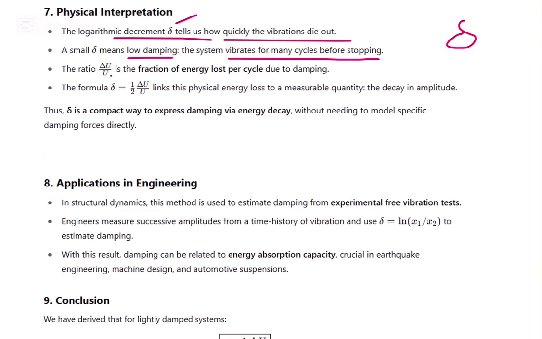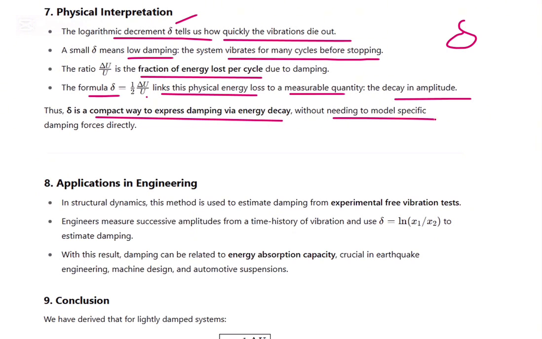And the ratio delta U by U is the fraction of energy lost per cycle due to damping. The formula links the physical energy lost to a measurable quantity, the decay in amplitude. With the decay in amplitude, we can find out the logarithmic decrement. Delta is a compact way to express the damping via energy decay. By finding out how the energy is decaying, we can come to know delta without needing to model specific damping forces directly, right?